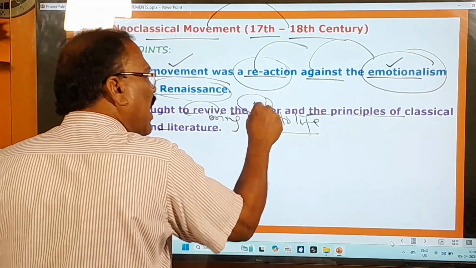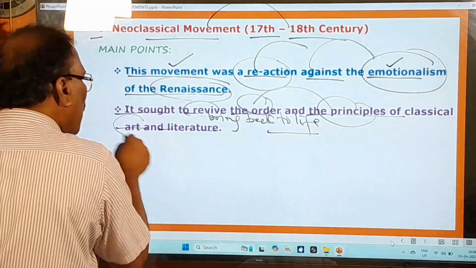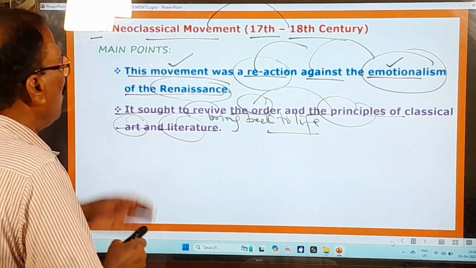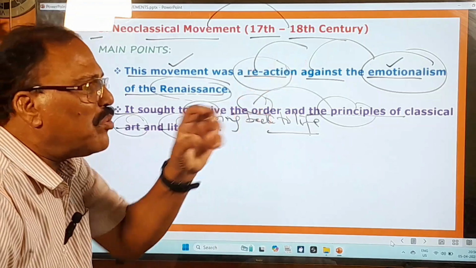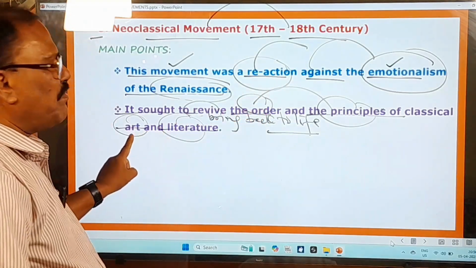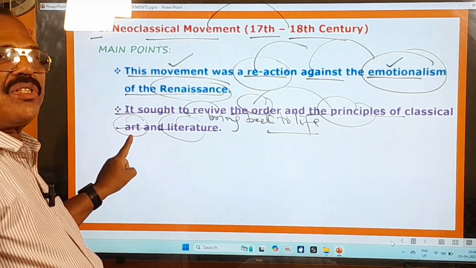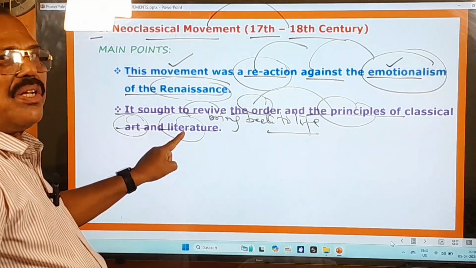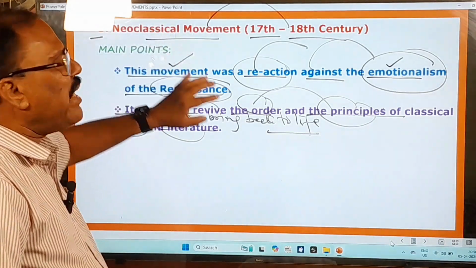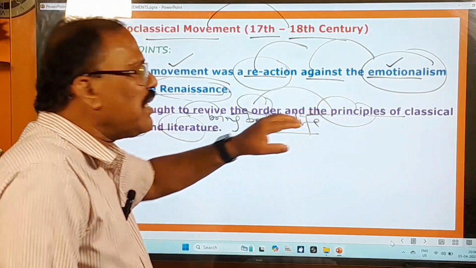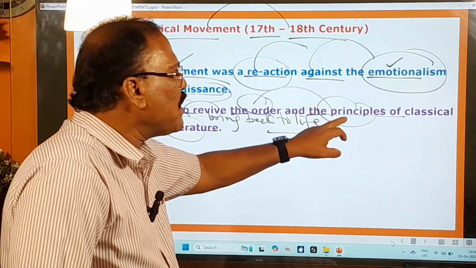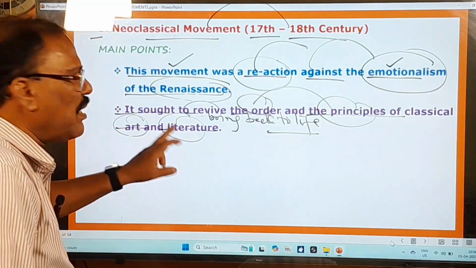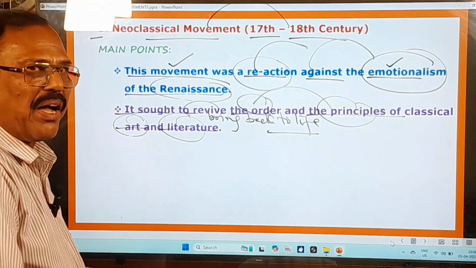The order and the principles of classical art and literature. It wanted to bring back to life classical art, traditional art, conventional art and literature. That is the point you have to understand.